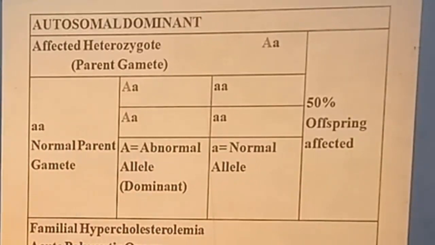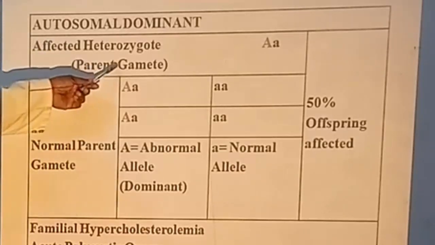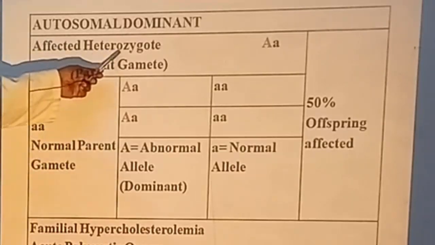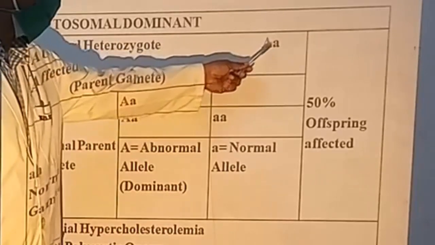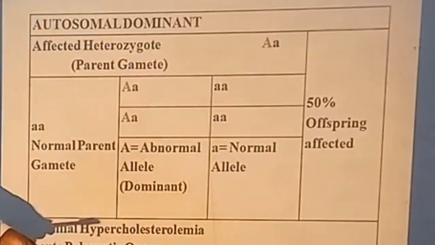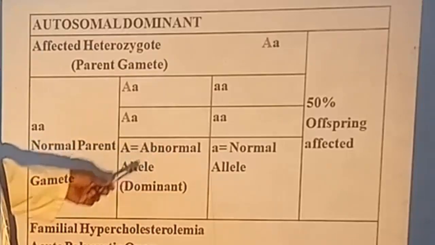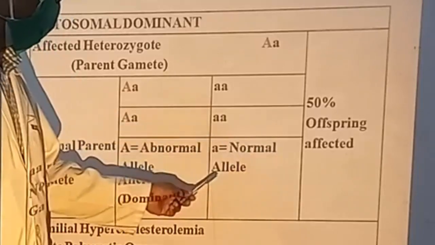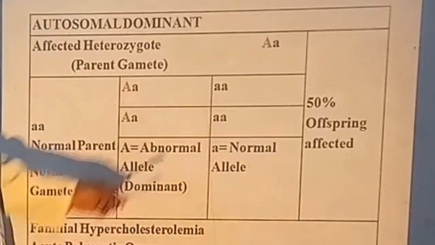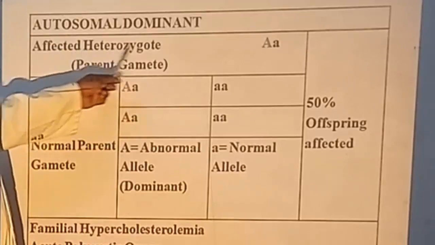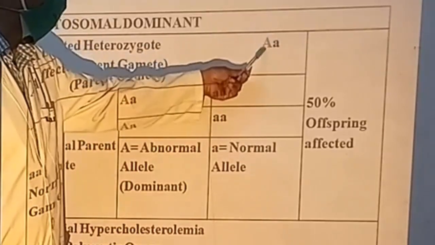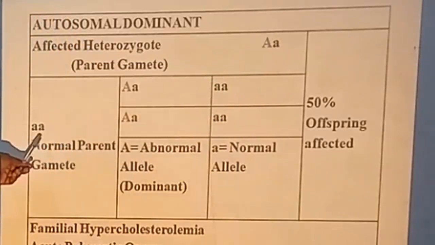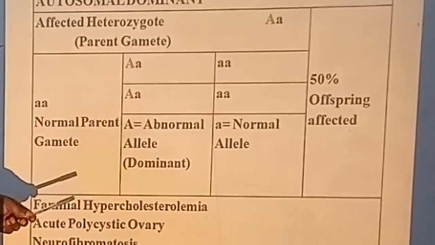First, the autosomal dominant pattern. Here you can see the parent gamete. It is the affected heterozygote, this is the heterozygote setup. Capital A is the abnormal allele which is dominant, and small a is the normal allele. So this one parent has one abnormal and one normal allele, whereas the other parent has a normal allele, both alleles normal.